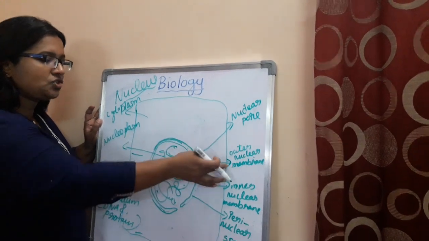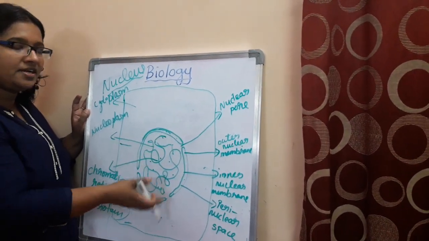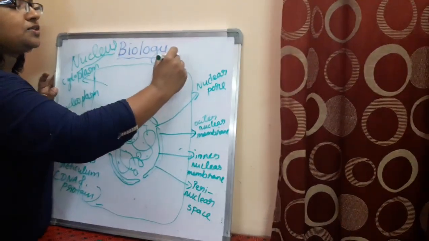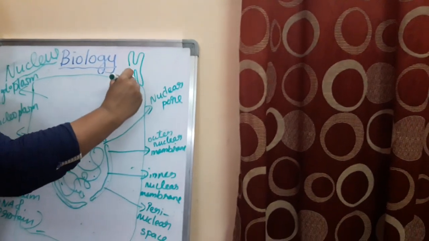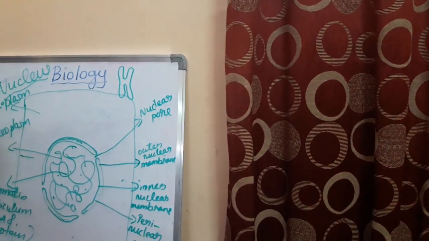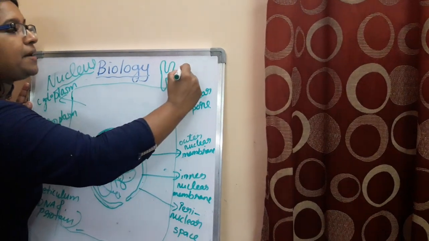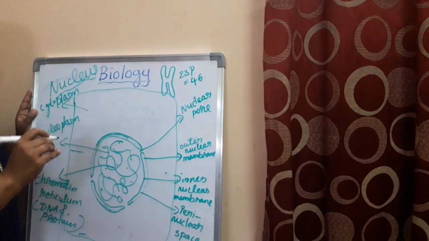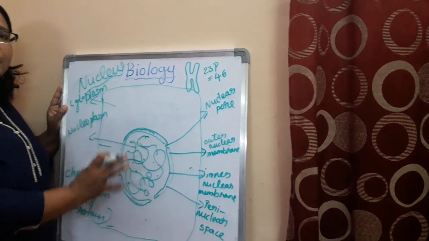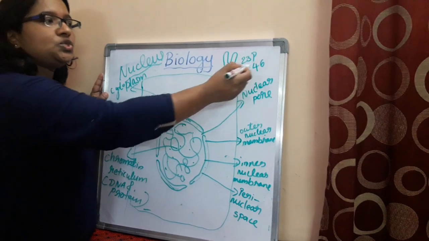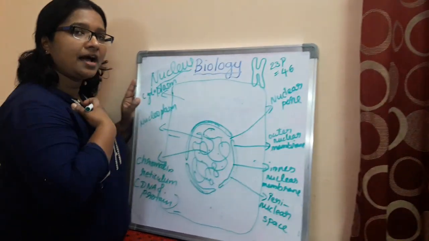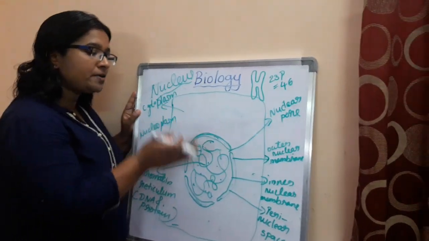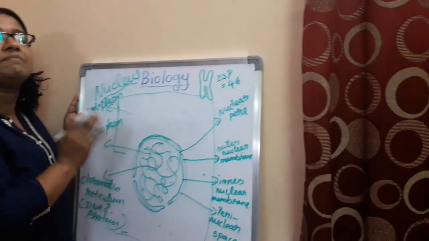Now I told you, you could see chromatin material only in case of a non-dividing cell. Once a cell starts to divide, the nuclear membrane will disappear. The chromatin material will condense, and it forms the chromosome. What is this? Chromosome. And we have 23 pairs of chromosomes, or I should say 46 chromosomes in each and every cell of your body. This is unique for each organism. And you could see chromosomes only in case of a cell which is about to divide.